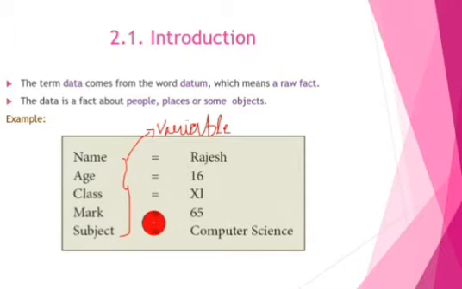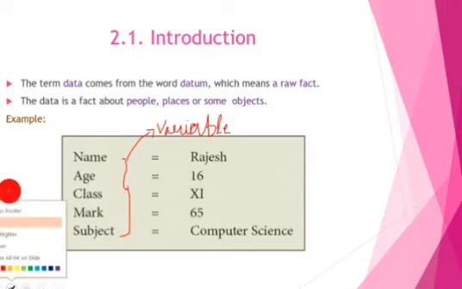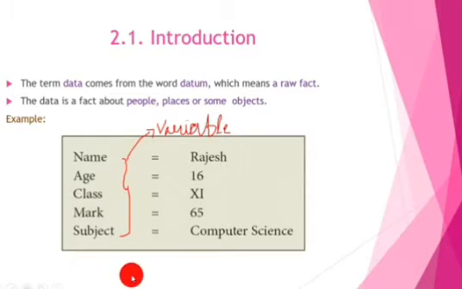Here, what is the value stored in the variable name? Rajesh. And then age, what is the value stored in the variable age? 16. Then class 11th, mark 65, subject computer science. So these are the data. If we take the data separately, can we get any meaning from this? No, we are not able to find the meaning. How this data can be processed and converted to a message, to information, we can see in the next slide.